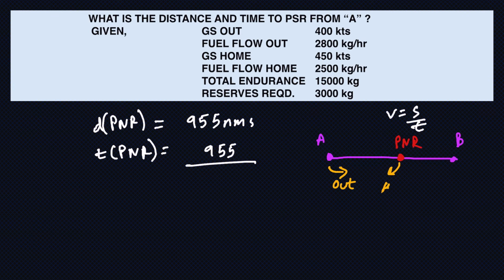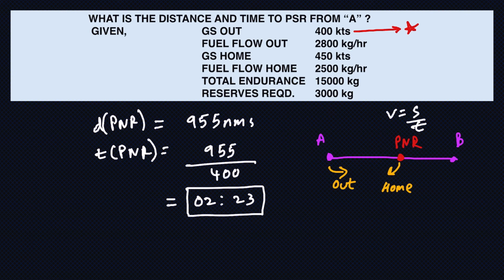From here I need ground speed home. And ground speed out I am given as 400 knots. So 955 upon 400, I solve it and time I get as 2 hours 23 minutes. So the distance to PNR is 955 nautical miles. The time it will take me to reach the PNR will be 2 hours and 23 minutes.